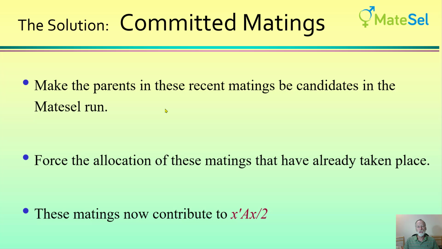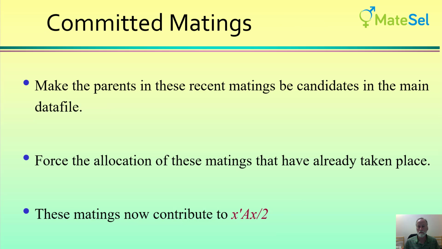and what we do is we make the parents in these recent matings be candidates in the Matesel run. They may already be candidates, but if they're not, then we include them in there, and we force the allocation of these matings that have already taken place, so they will be a part of the result. And we have to make sure that there are enough uses available for these individuals to cover both these existing matings and any new matings that should be made. So these old matings or committed matings now contribute to parental co-ancestry, and that influences the selections and mating decisions that are made for the current mating round.